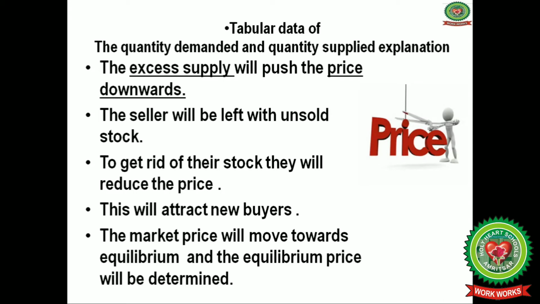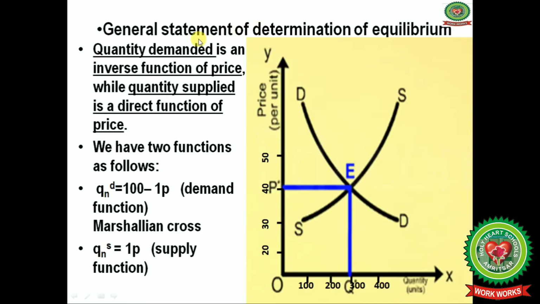Now what will the seller do? To get rid of their extra stock, they will again reduce the price, and this will attract new buyers also, and the market price will move towards equilibrium again, and the equilibrium price will be determined. So in this way market forces bring the price to the equilibrium level.